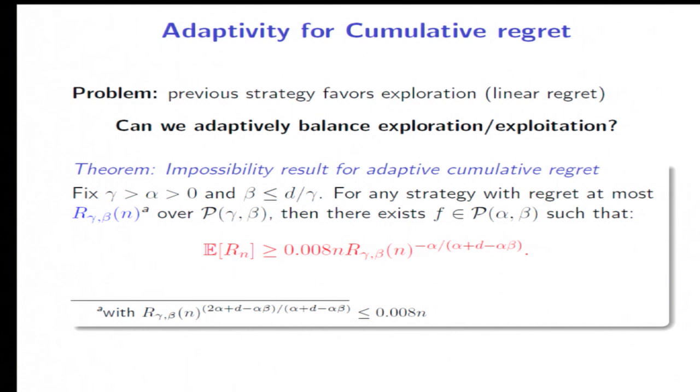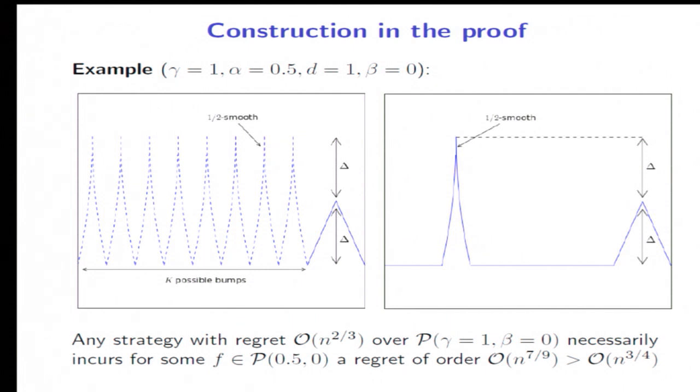What we show is that if you want to pay a certain rate over the smaller class indexed by gamma, then there exists a problem in the larger class indexed by alpha on which you have to pay, in expectation, this regret, which grows as the rate over the smaller class gets smaller. And what I claim is that whenever you plug in the optimal rate that I showed for alpha and beta known in here, we get a rate that's too large over this larger class indexed by alpha. Okay, this is going to become clear right now. So let me fix gamma equals 1 here, and alpha equals 0.5.